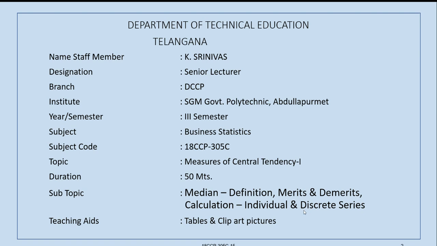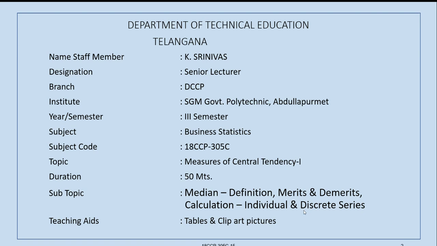After that, now we will be starting unit 3, which covers the other two important averages, that is median and mode.